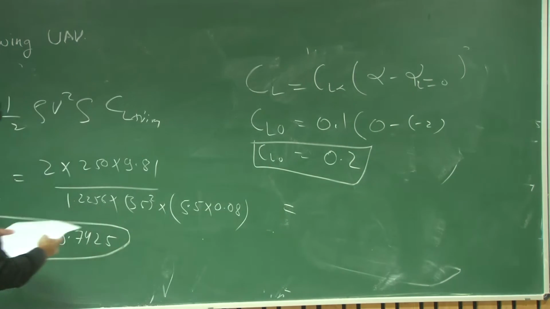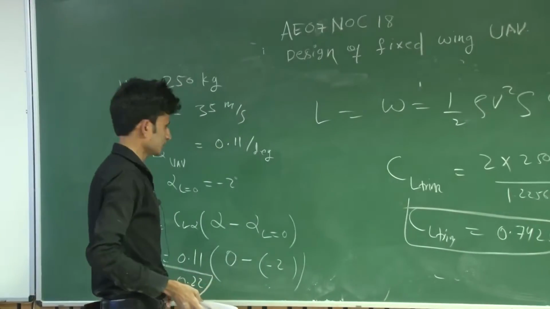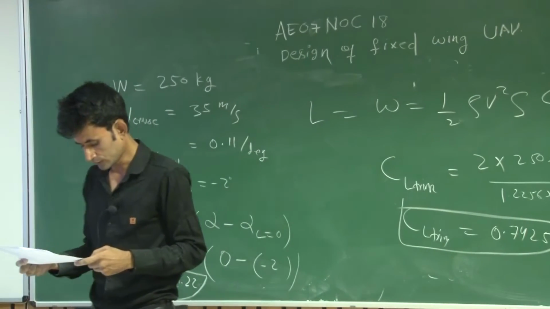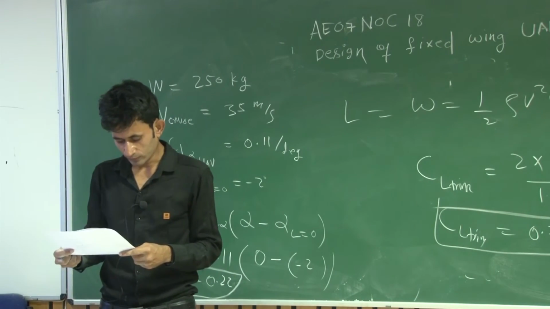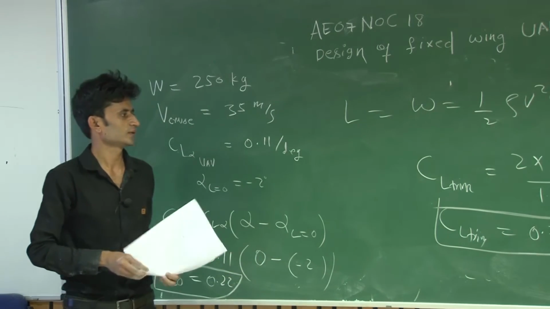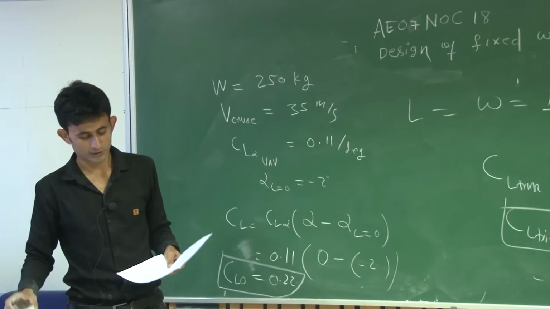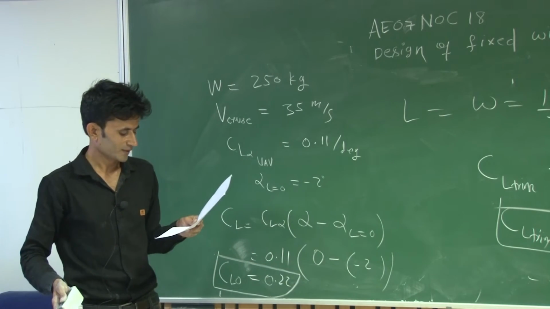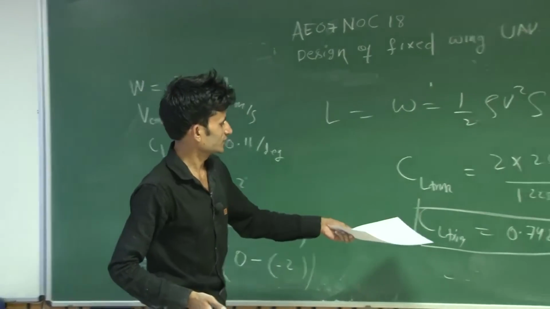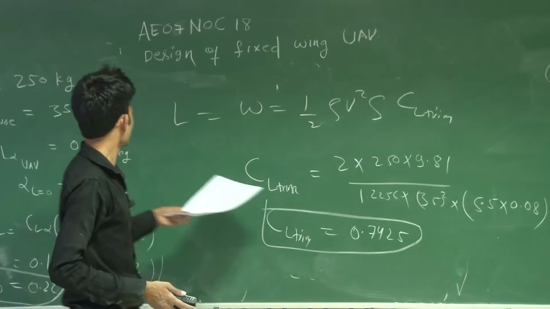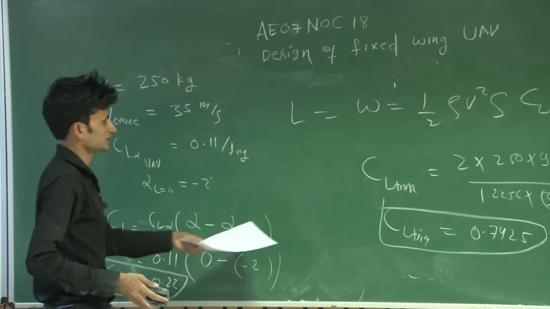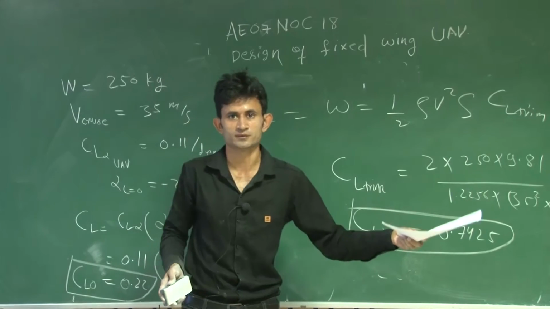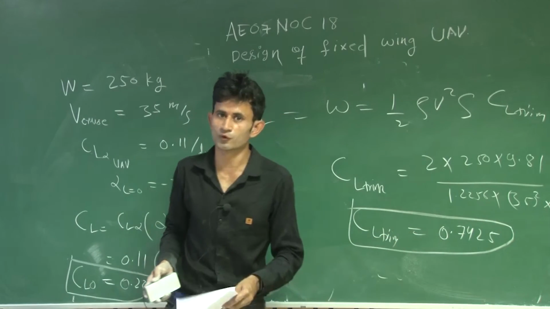You can also say that CL naught of the UAV is greater than CL naught of the wing alone. So if you combine the wing and the rest and talk about the whole aircraft, then this CL trim is based on the UAV data. This means CL trim is for the whole aircraft. This CL trim is not for the wing. This CL trim is for the whole aircraft.